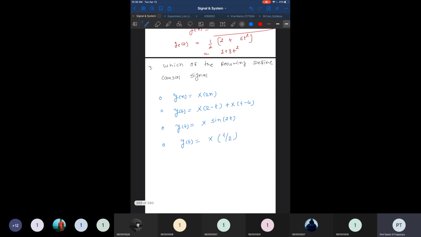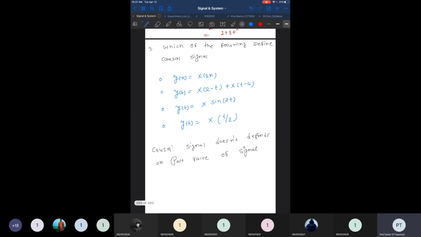Now the third question is, what is the causal signal? A causal signal, as we have discussed, is a signal which does not depend on the past value of the signal. So it doesn't depend on the past value of the signal.